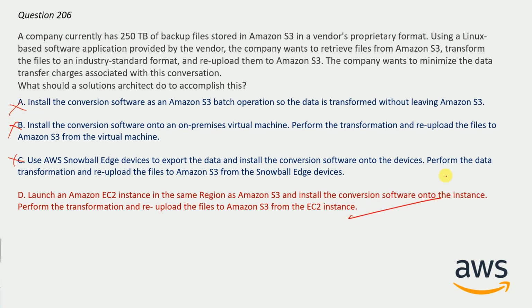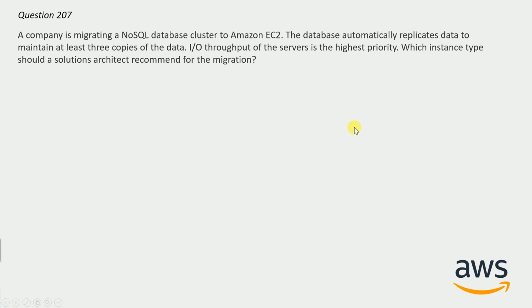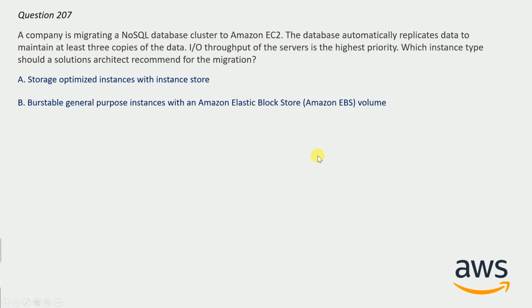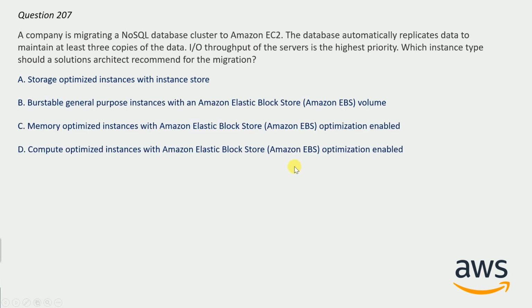And now question number 207. A company is migrating a NoSQL database cluster to Amazon EC2. The database automatically replicates data to maintain at least 3 copies of data. IO throughput of the servers is the highest priority. Which instance type should a solution architect recommend for the migration? And here are the options. So you can take your time to guess the correct answer and I hope it may be an easy one for you.